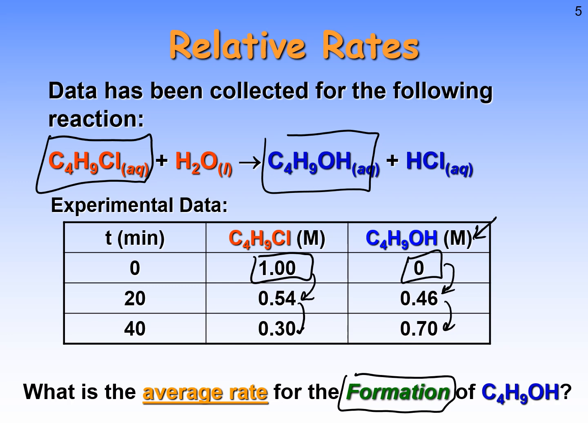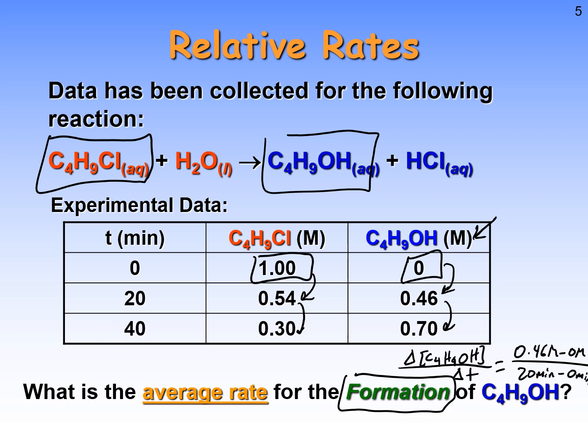Well, let's do t0 to t20, right? So our delta concentration of C4H9OH over delta t would simply be equal to our concentration final, which is 0.46 molar minus 0 molar, all over our t final, which is 20 minutes minus 0 minutes.